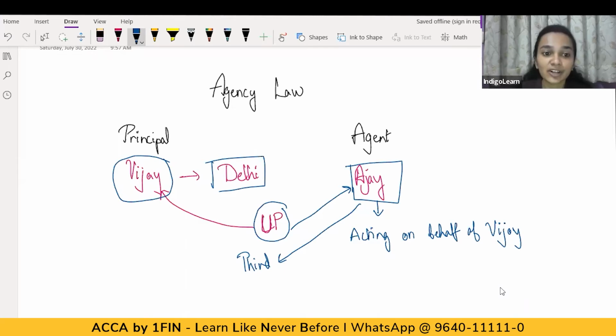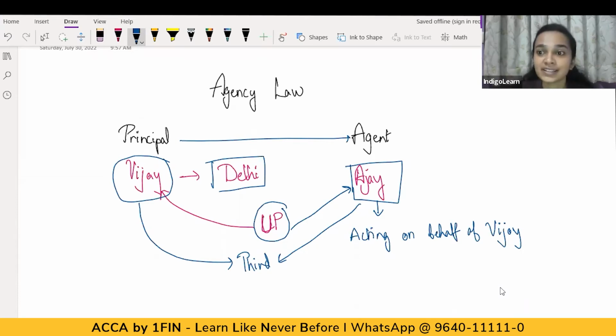So there's no direct contract taking place between Vijay and the third party, but rather the agent Ajay is acting on behalf of Vijay and entering into a contract with a third party, which in turn binds Vijay as well. So, this is what happens in case of agency. Agency is basically a relationship between a principal and an agent, wherein the agent enters into contracts with third parties or enters into transactions on behalf of the principal, and he has got the authority to bind the principal. So this is what happens in case of agency.